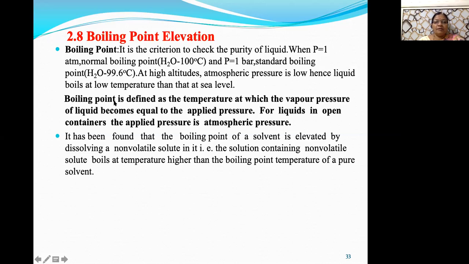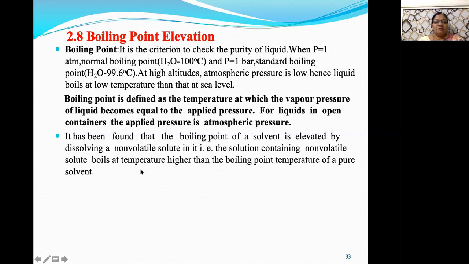Now boiling point of any liquid is the temperature at which the vapor pressure of that liquid becomes equal to the applied pressure, that is the atmospheric pressure. For liquid in an open container, this applied pressure is nothing but the atmospheric pressure. So the definition of boiling point: it is the temperature at which the vapor pressure of the liquid becomes equal to the atmospheric pressure.